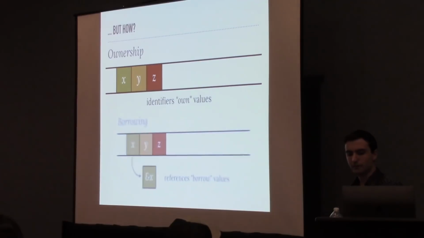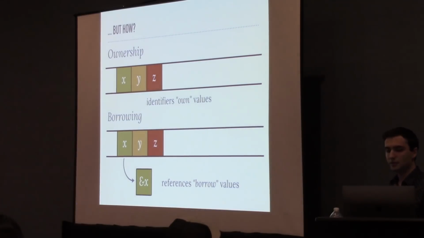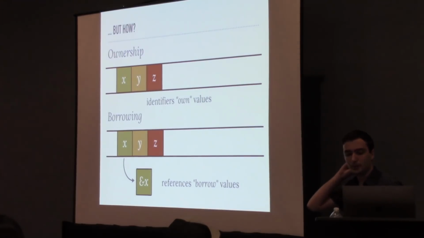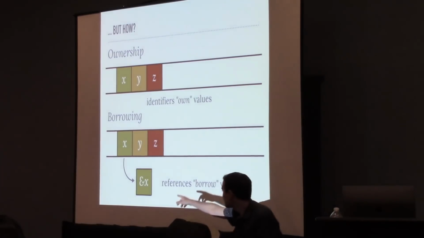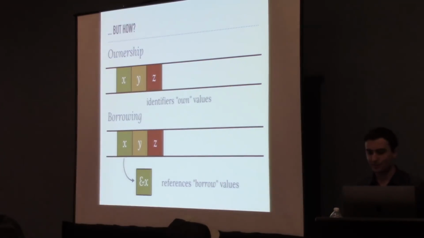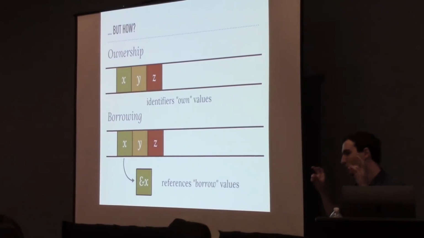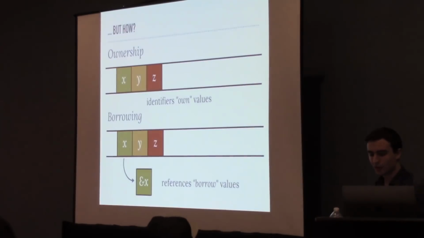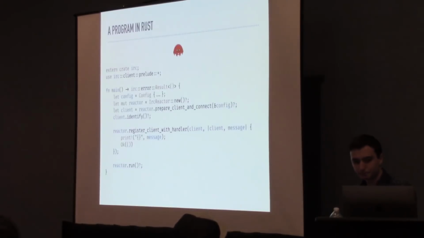Then with borrowing, we can say that new references borrow the value for some time and return the value to where they belong when they drop out of scope. Please note that if you're unfamiliar with Rust, this ampersand down there is denoting the operator make reference. So with that in mind, let's look at a real Rust program to see both of these concepts in action.